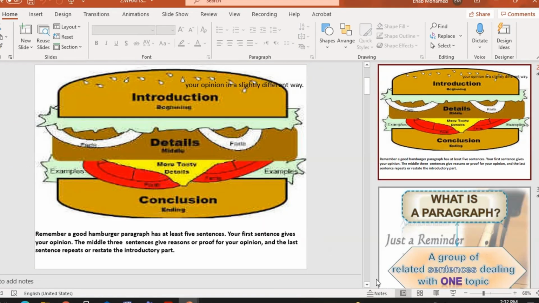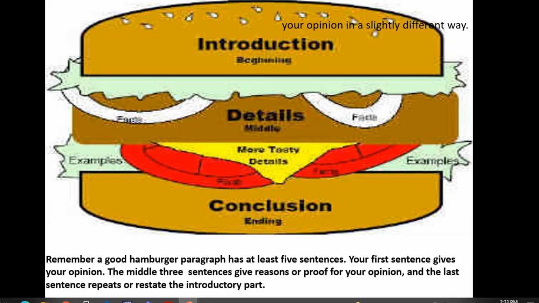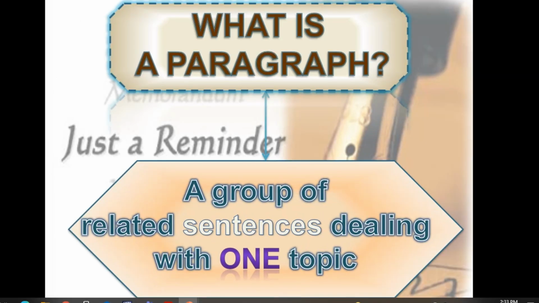Okay, so any paragraph is like this sandwich. Start with the topic sentence, and then the supporting sentences and details, and then the closing sentence. So what's a paragraph? Is a group of related sentences dealing with one topic, and this is so important.